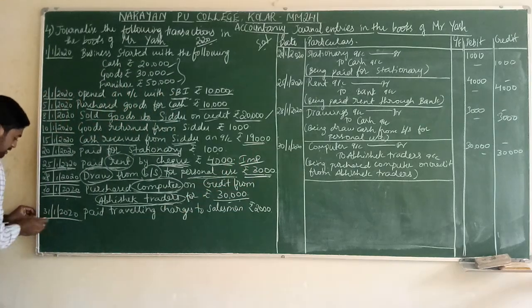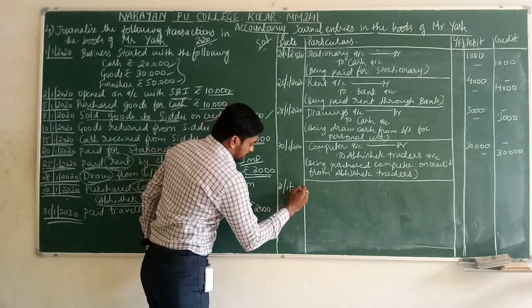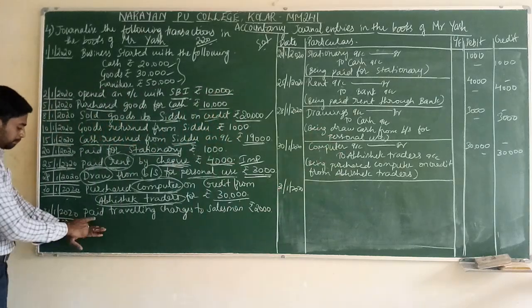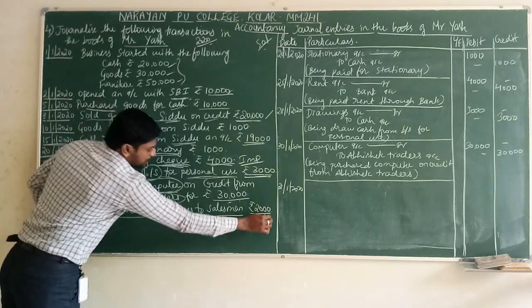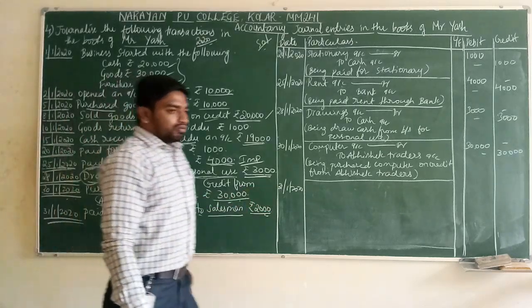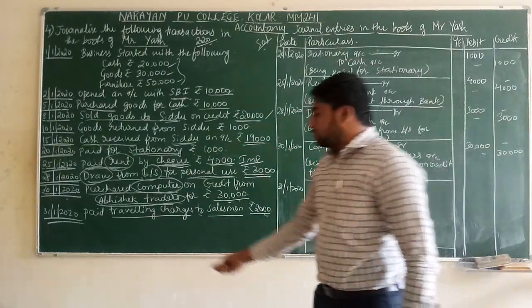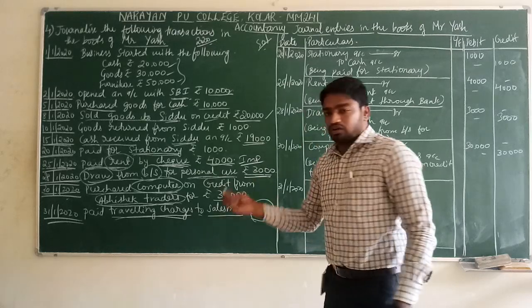Come to the last. What is the last? Date 31. 31/1/2020. What is the activity? Paid traveling charges to salesman ₹2000. For what purpose are we making the payment here? We are making the payment for traveling charges. How many rupees? 2000 rupees.